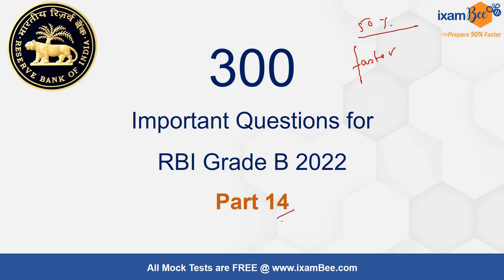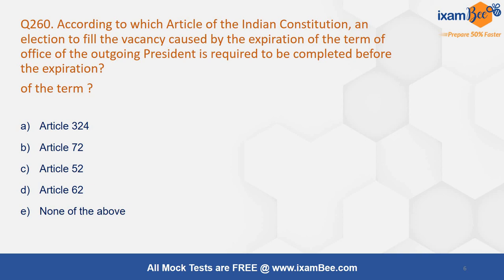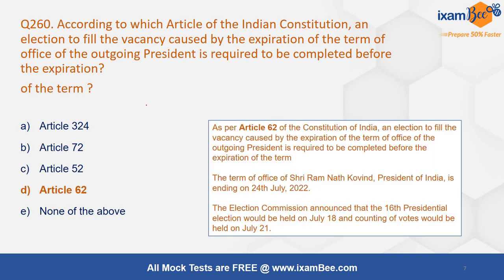In this video, we are discussing another 20 questions. This is part 14 of the video. This is the question I asked. As per the constitution, you have to tell the article of the constitution. The vacancy of the president has to be filled before the expiration of the term of the president. So the seat cannot remain vacant for the president, and this is Article 62 of the constitution.